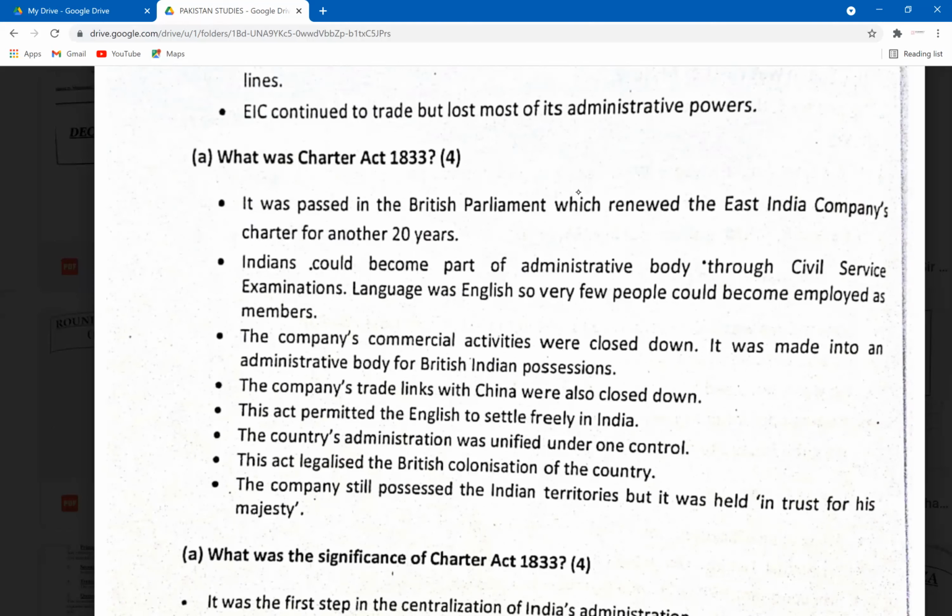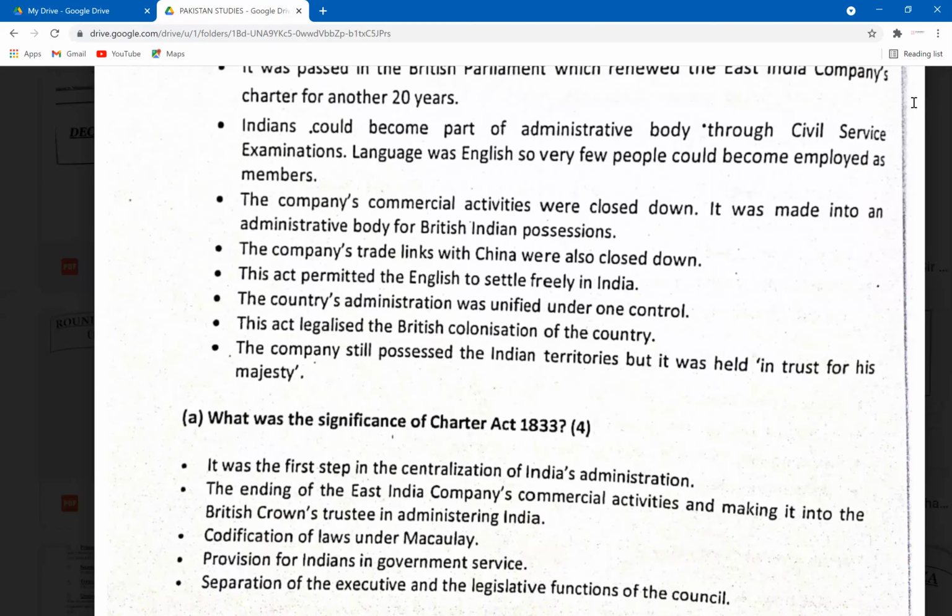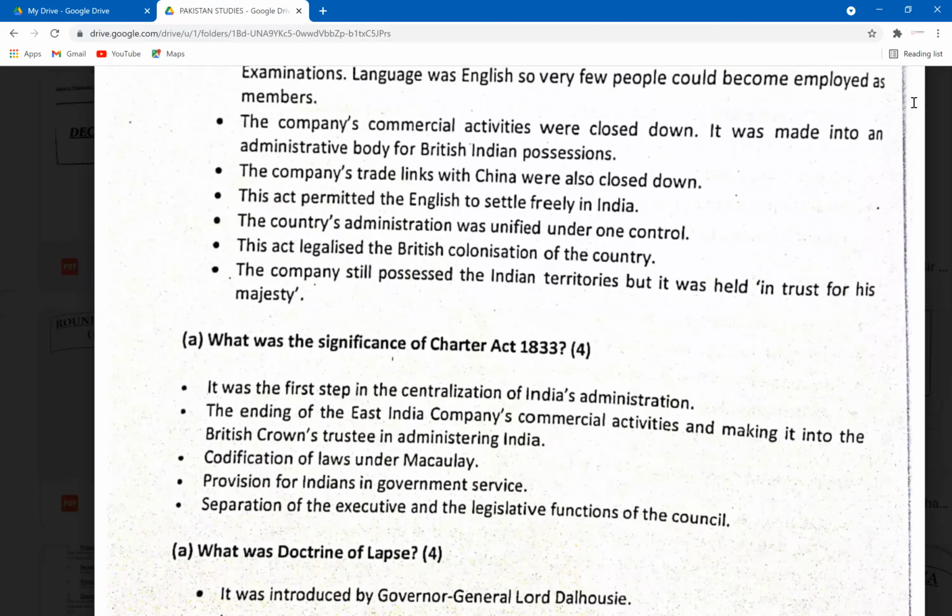So the history from now onwards, guys, will be about this fight for control. Indians will be seeking control back. The British will be trying to sustain their control, and we'll talk about a lot of reforms and policies designed by the British government to govern India. Indians will be fighting for their power throughout, and this will continue till 1947, the partition, right?